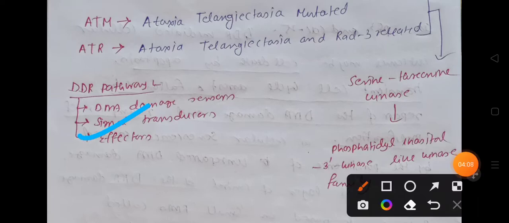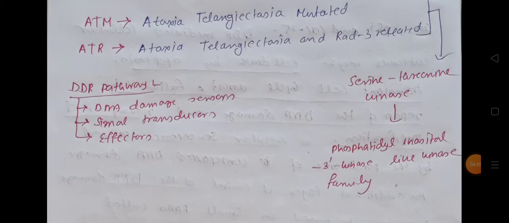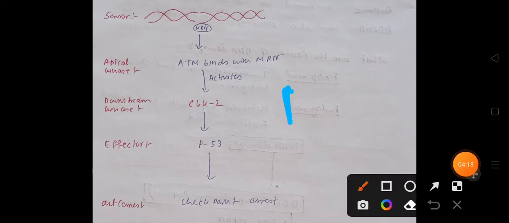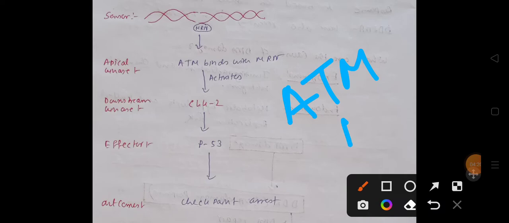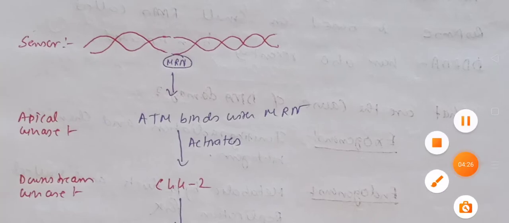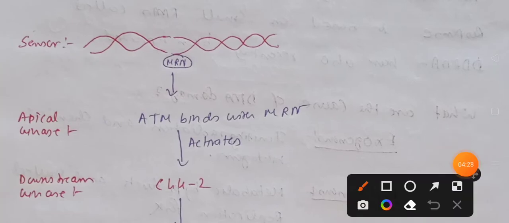Okay, so let's see how it is going on. So first we are going to talk about the ATM pathway. Remember, the ATM pathway is responsible for repairing double stranded breaks in DNA. For example, this one, double stranded breaks.